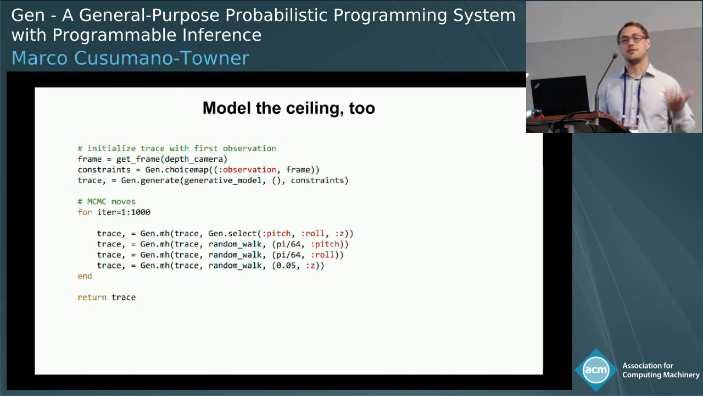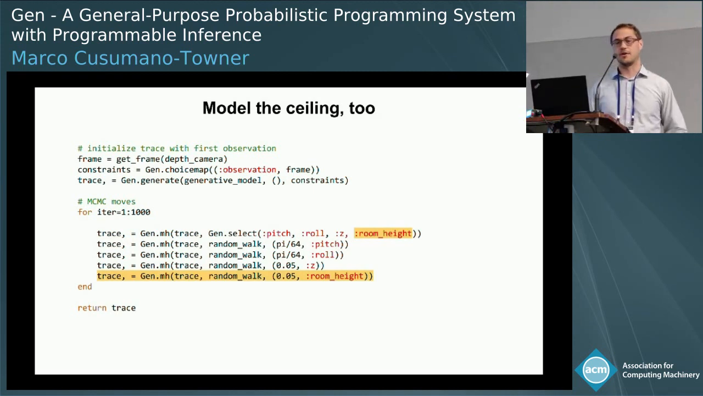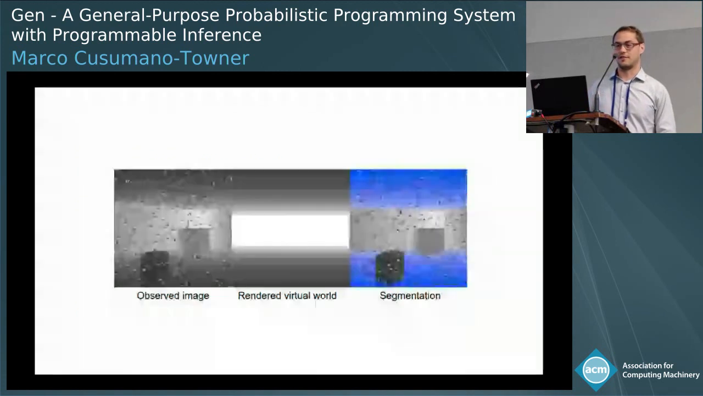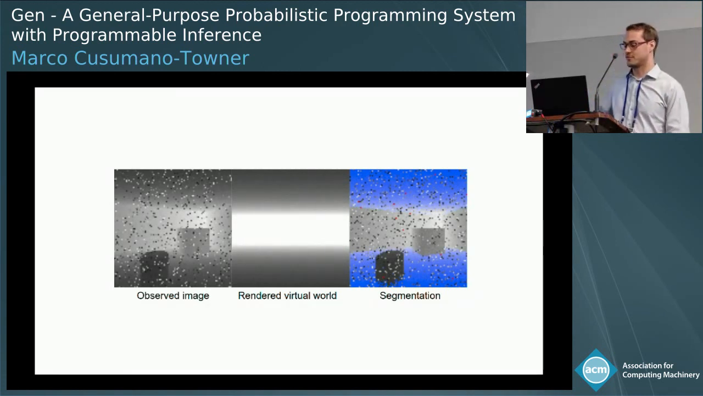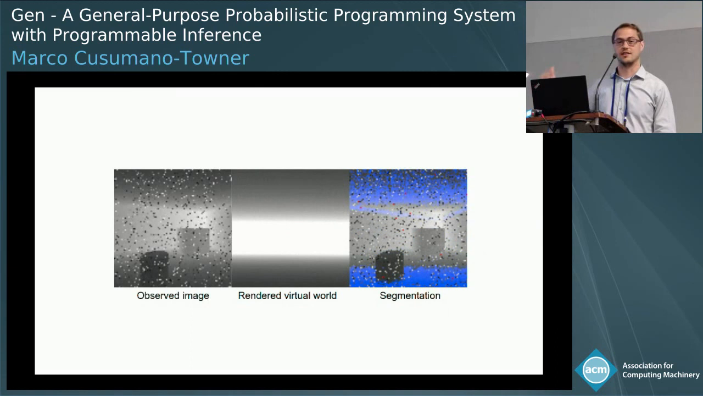Now that we added a new random variable to our model, we also need to augment our inference program. So here we're going to say that we also want to add the room height to the global move we're making at each iteration. And we also want to add a local move specifically for the room height. And now when we look at our inference algorithm convergence, we see that both the floor and the ceiling are fit in the virtual world, but it's pretty much the same as before.